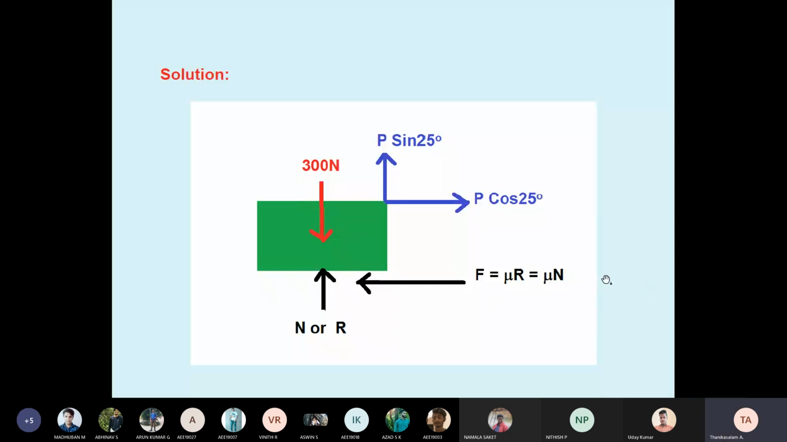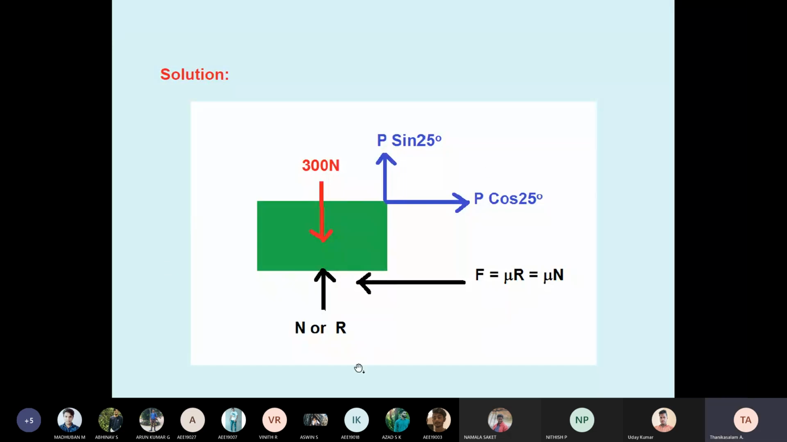Why is friction on the left side? Because the body is moving due to P cos 45. See, P cos 45 is the pulling force, which is pulling towards the right side. Therefore, friction is on the left side. I told you, whenever you say friction, you have to write F equal to mu R.